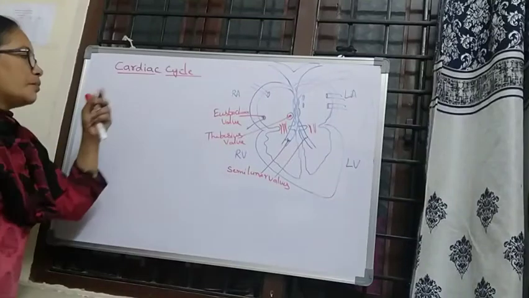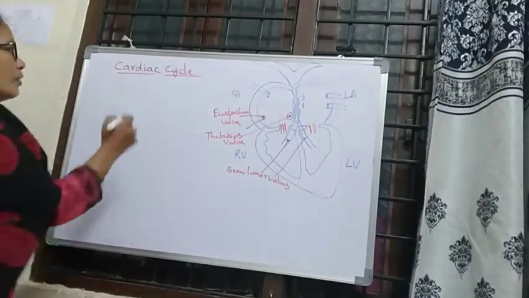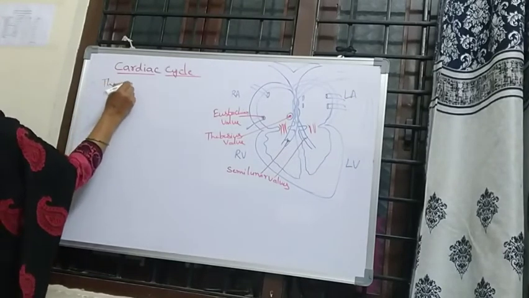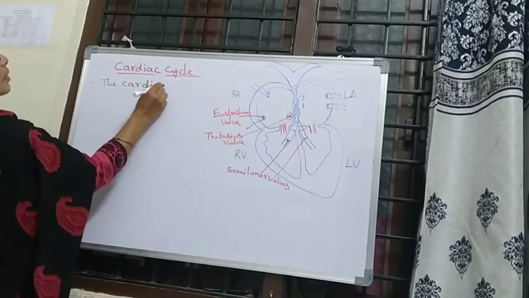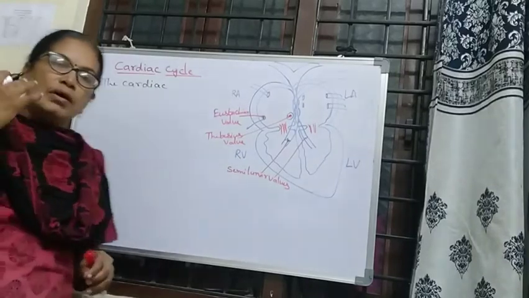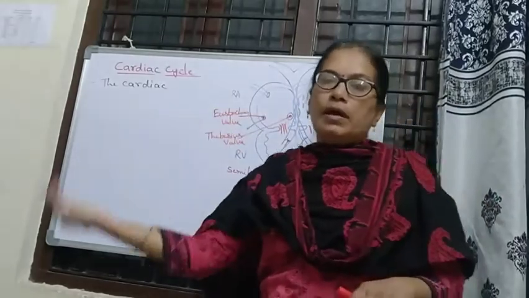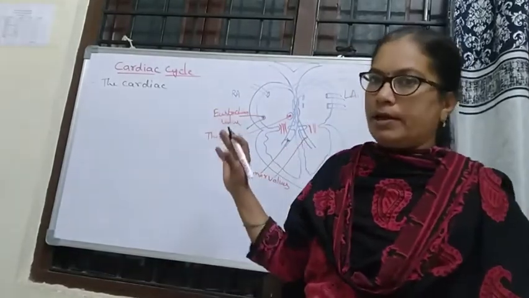Now we discuss the cardiac cycle. What is the cardiac cycle? The cardiac events that occur from the beginning of one heartbeat to the beginning of the next heartbeat are called the cardiac cycle.